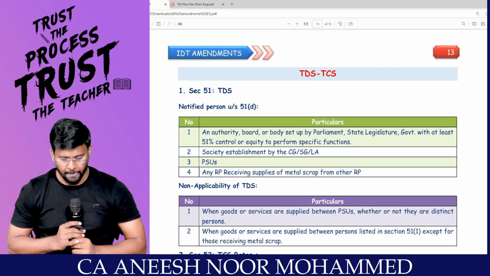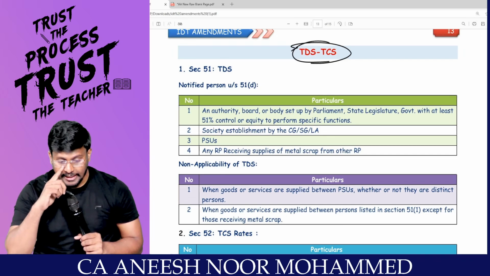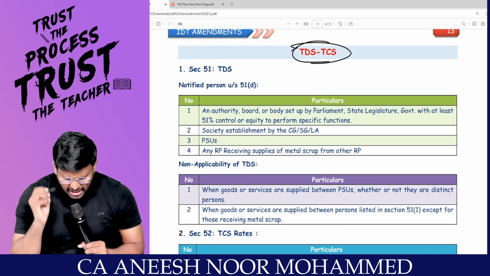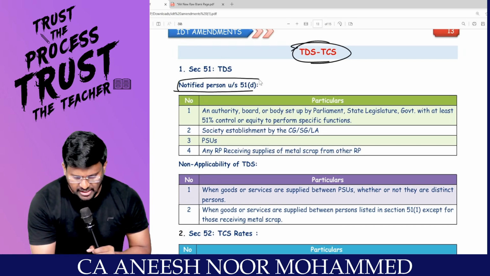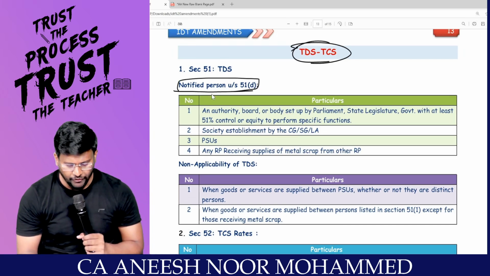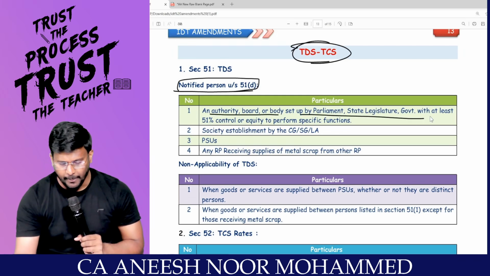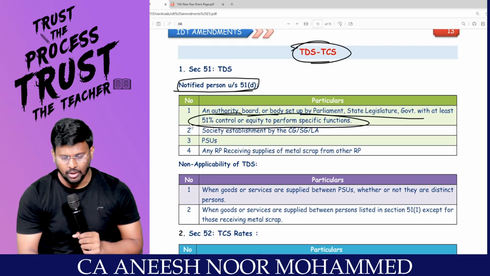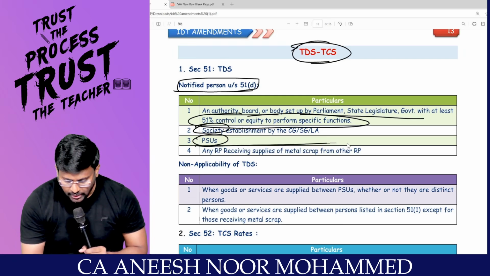Beautiful amendment, no? The last part, we are coming to close the amendment session. TDS and TCS. Very, very important amendment. We all know that notified persons are liable to deduct TDS. Who are the notified persons? Sir, any authority, board or body set up by Parliament with at least 51% control, or a society or public sector undertaking. The third one, this has been added.